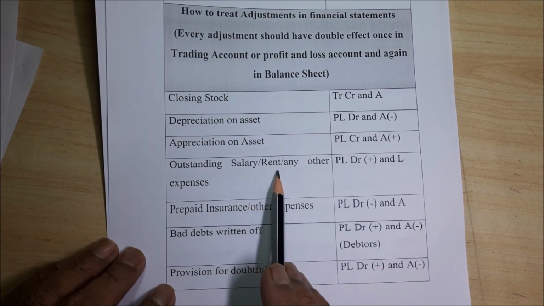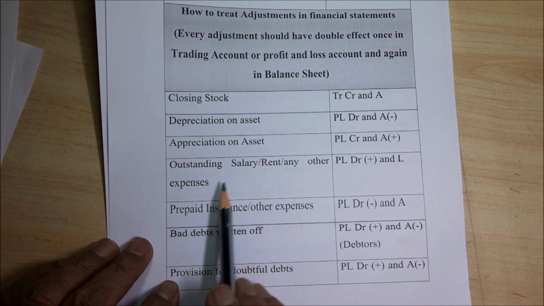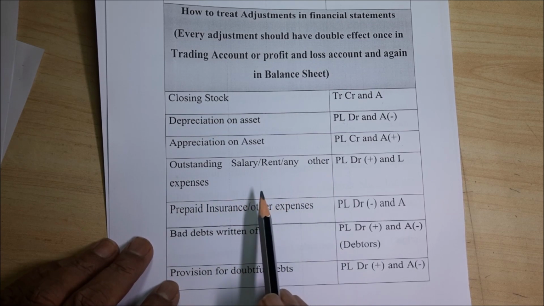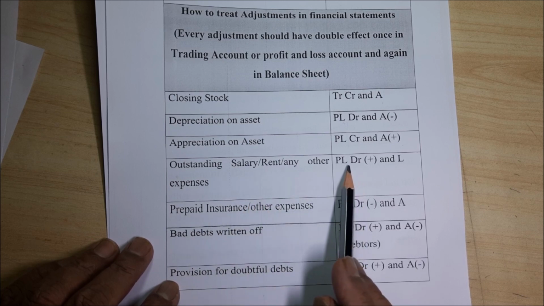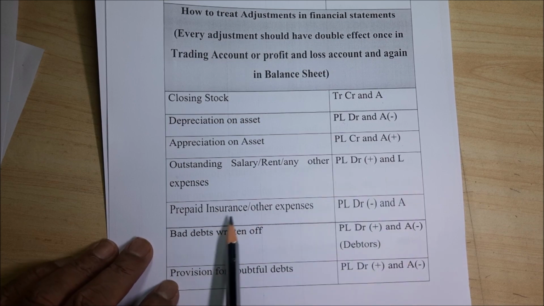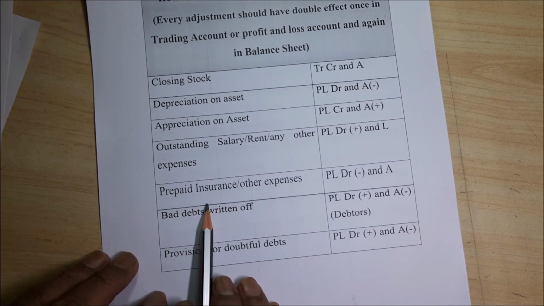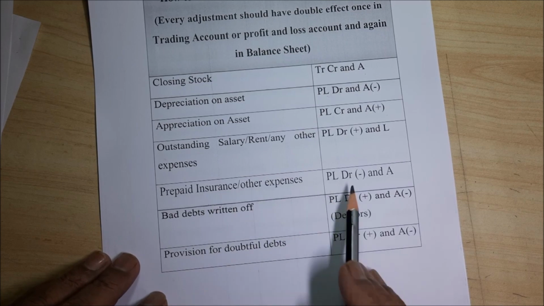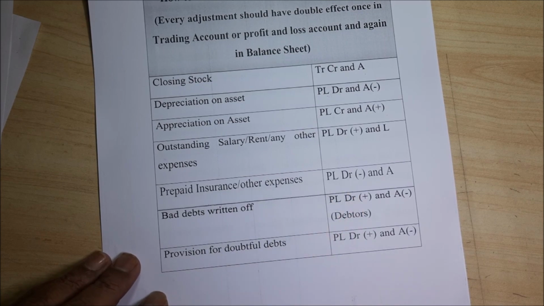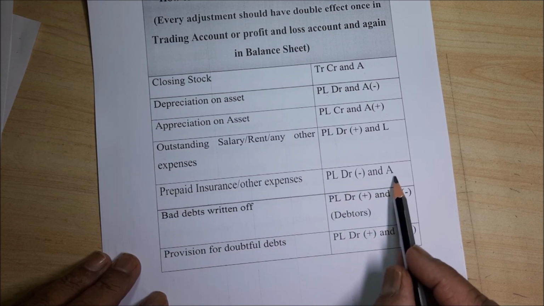Outstanding salary, rent, any other expenses, say anything outstanding, assuming salary is outstanding, rent is outstanding, wages is outstanding, that is P&L debit, and again it is a liability. Prepaid insurance and other expenses, any expenses that you pay in advance, do not belong to this year, they belong to next year. That is P&L debit minus, then again asset side, right?